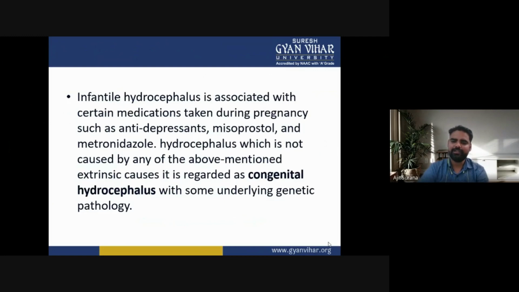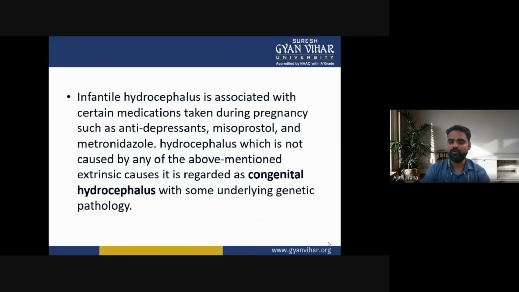It is associated with certain medications taken during pregnancy, such as antidepressants, misoprostol, and metronidazole.